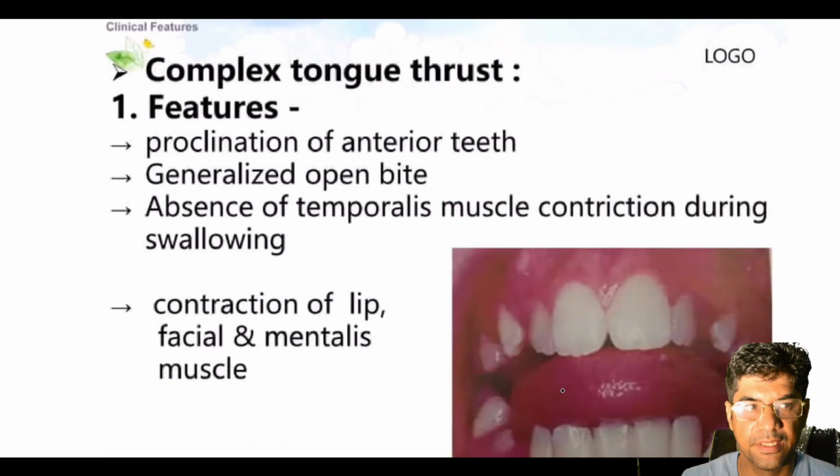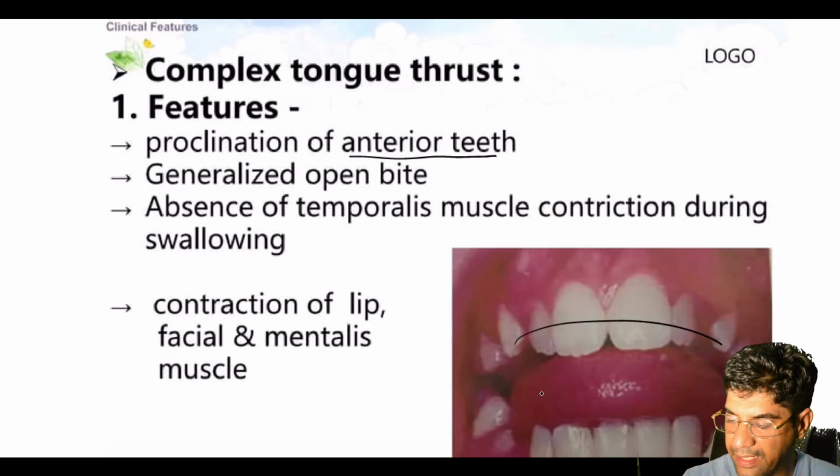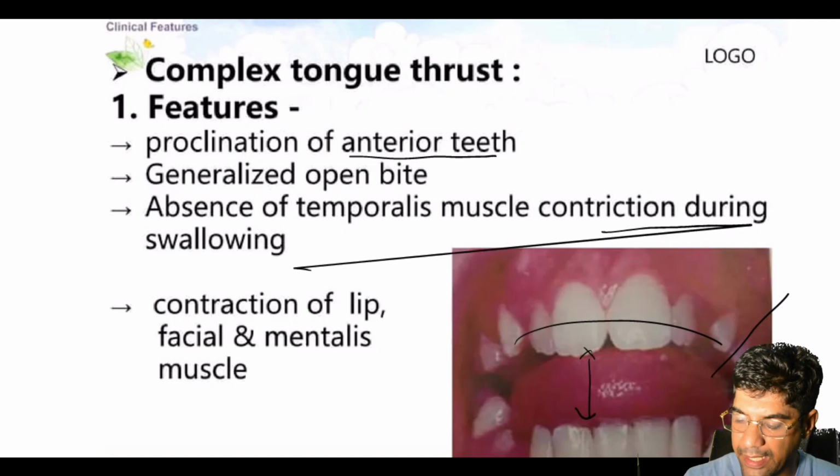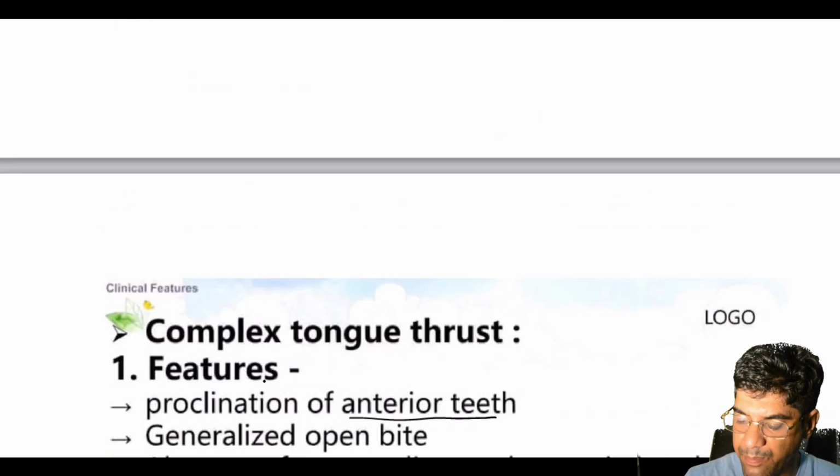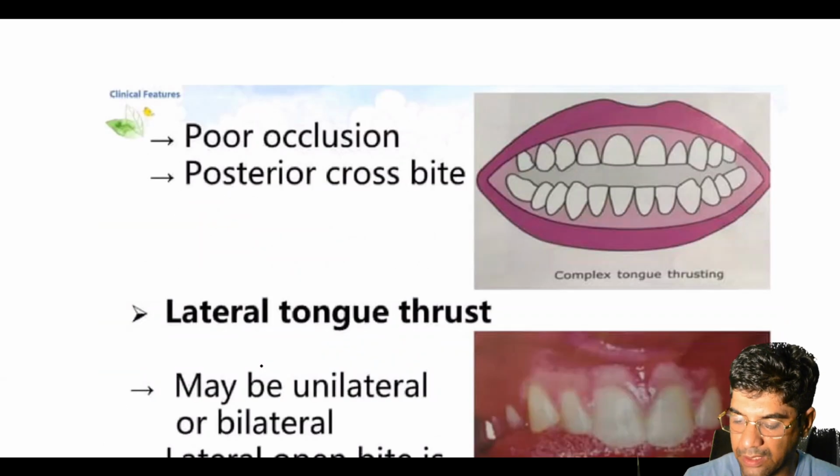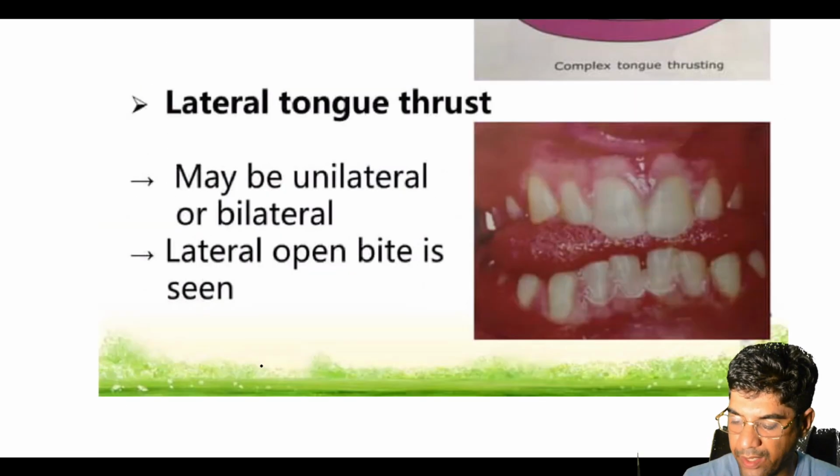So these are the features of the complex tongue thrust. There is proclination of anterior teeth, generalized open bite, absence of temporalis muscle constriction during swallowing, and contraction of the lip, facial, and mentalis muscles. Remember that from your exam point of view.